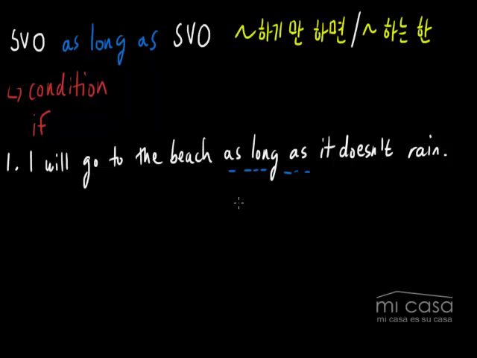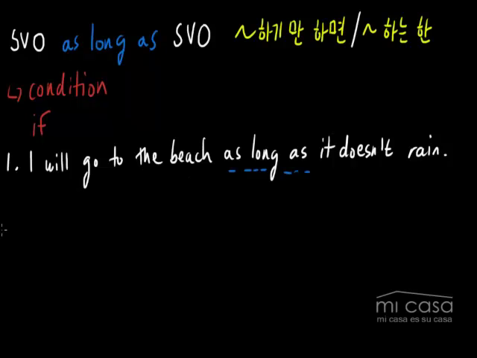Okay? So here, this sentence has actually exactly the same meaning as the one that we used in the previous sentence with unless, but in this sentence we're using as long as. And how are we using as long as? It's exactly the same. We're using it to give a condition for going to the beach. Again, I will go to the beach, but I have one condition, as long as it doesn't rain. So again, since as long as is not negative, it's closer to if, we need to put a negative here. Okay? But the meaning is the same.